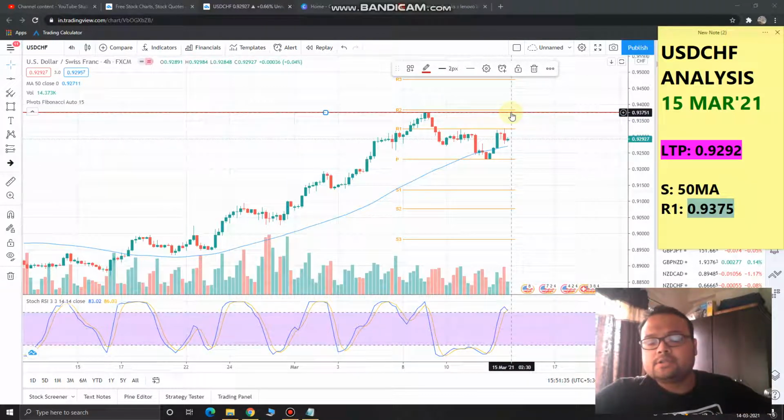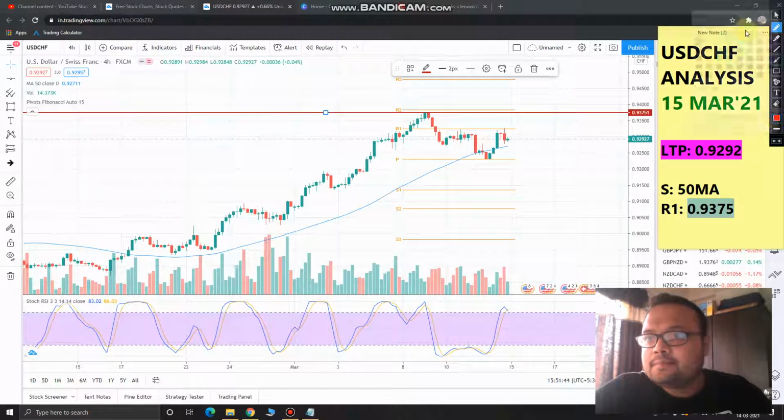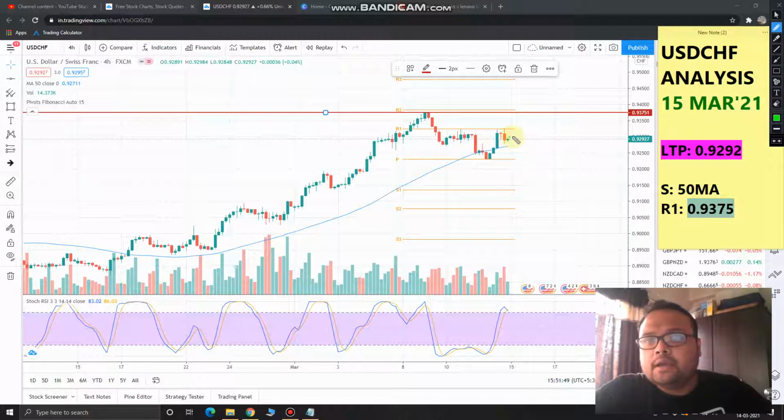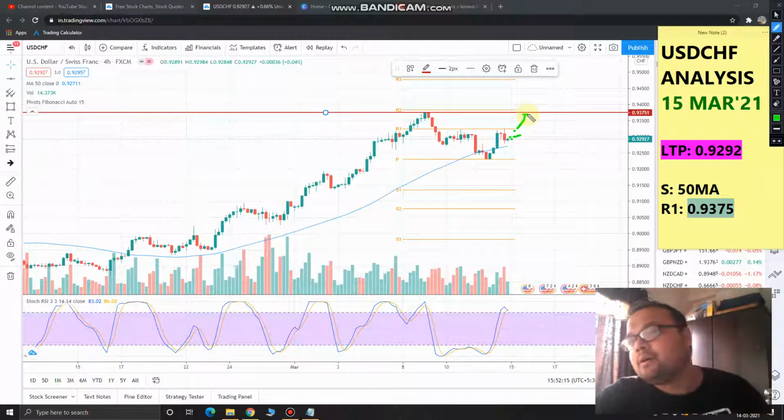And if you see that price has beautifully crossed this level, let me change the color to green. Suppose you enter here, and when the market goes up, if you see that price is struggling hard and the market is no more a trending market, then if you wish to exit from the market, you can exit. Or if you want, you can stay in the market as long as the price is trading above the 50 moving average.